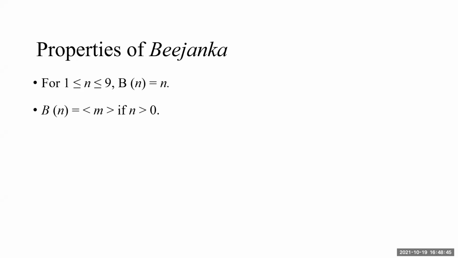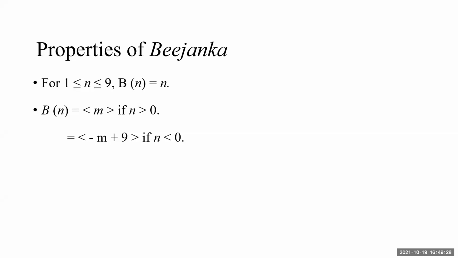Then, if n is a positive integer or natural number, then the Bijanka is also positive, only a single digit number. But if n is a negative number, say minus 36 or minus 115, then after adding the digits we will get a negative number. The addition remains the same, the process remains the same, add the digits. It will be minus 3 plus minus 5, or minus 35. But the answer of that Bijanka is to be written in the positive form always. It is always a whole number other than 0.